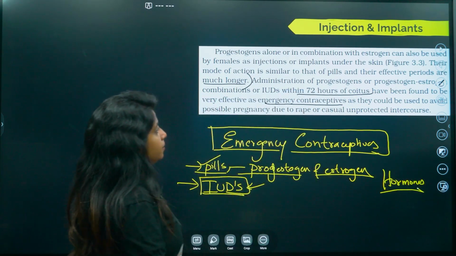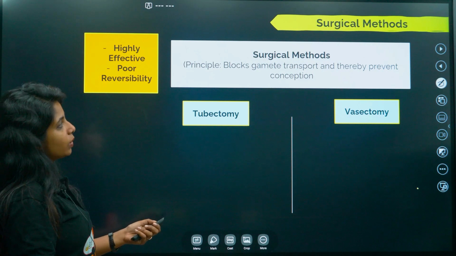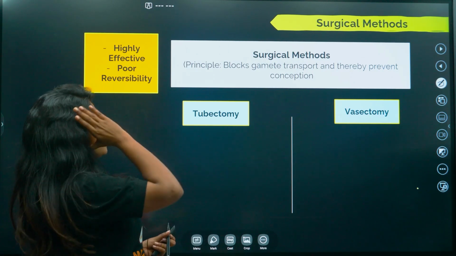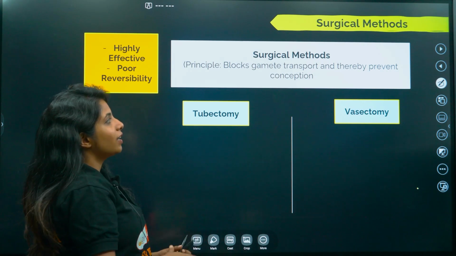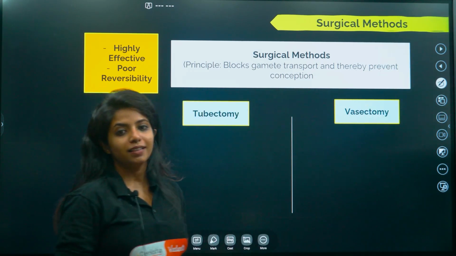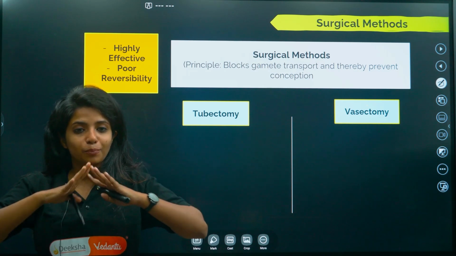Going ahead, the last method that we have is the surgical method. The principle is that it blocks gamete transport and thereby prevents conception. So over here again there is something new. The gamete transport itself is getting blocked.